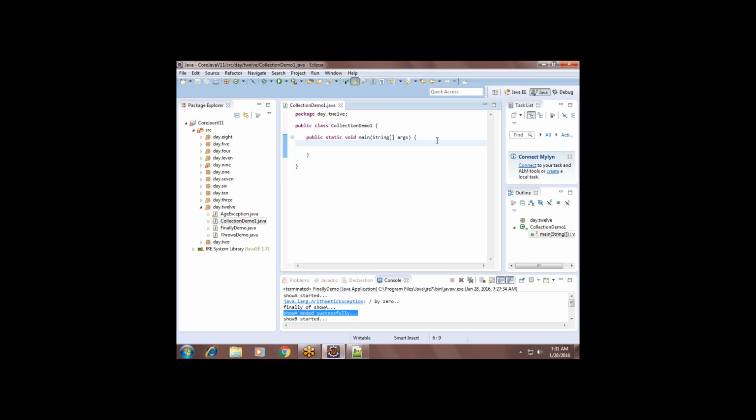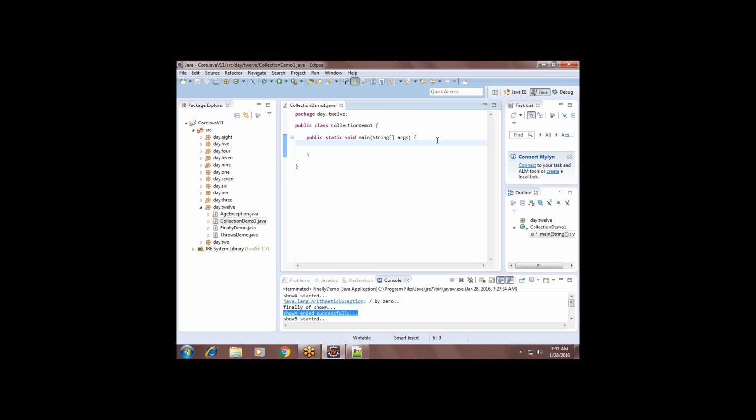Those are the drawbacks of arrays. To overcome that, the collection framework comes into the picture. The collection framework is only an existing technology. It is not a new technology. There is nothing new in the collection framework. Everything is already predefined.